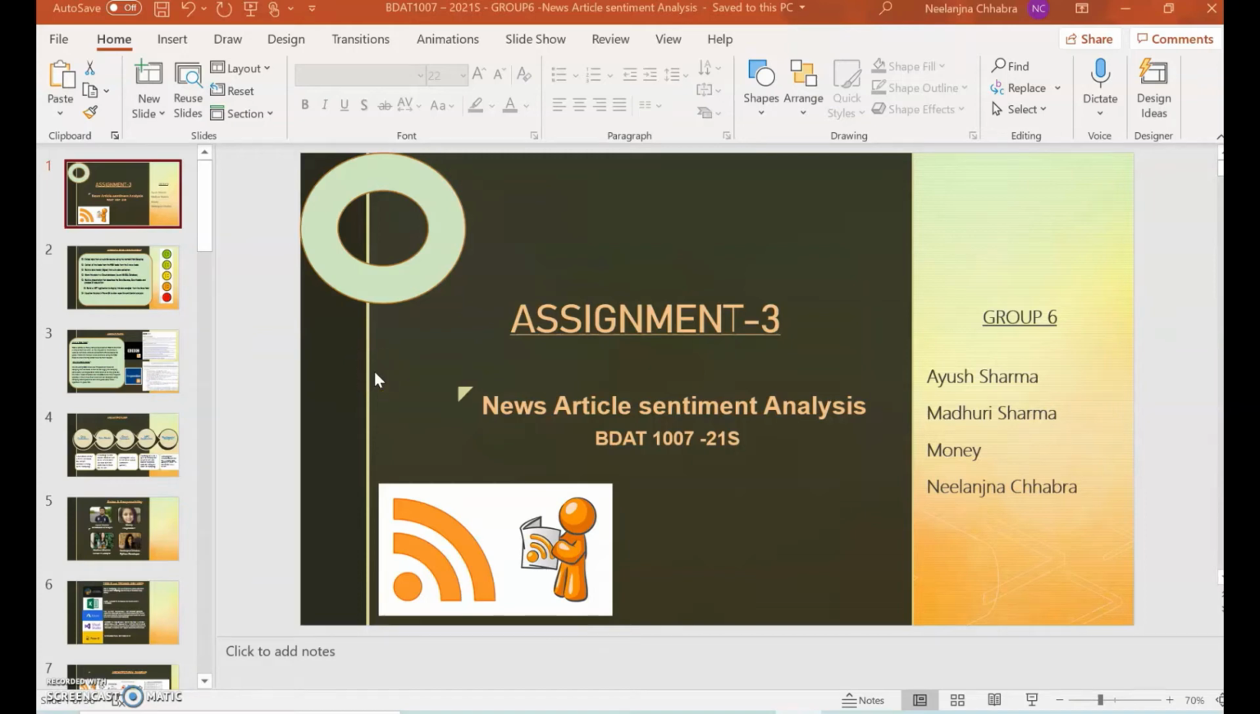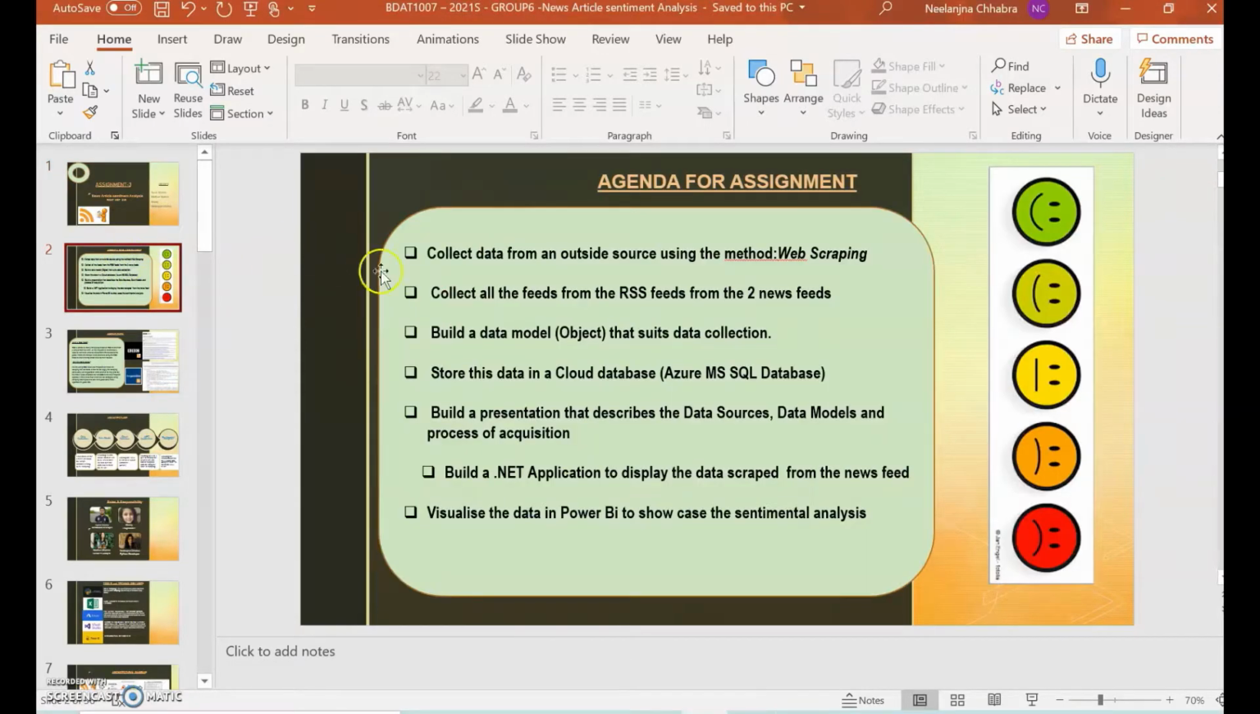Hello everyone, I'm going to present the group assignment number 3. The topic for the assignment is News Article Sentimental Analysis, and we are going to do this using the RSS feeds. So let me just quickly describe the agenda for the assignment.